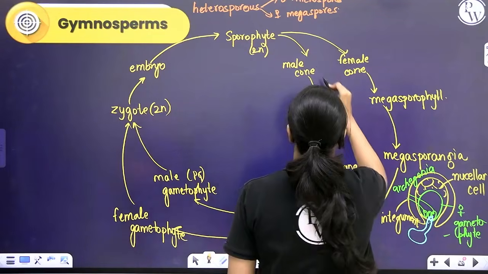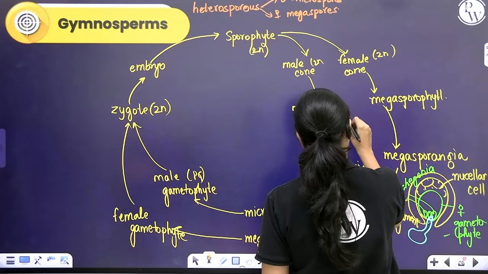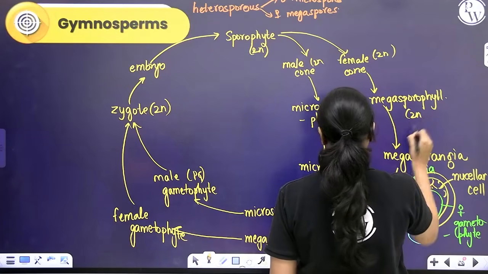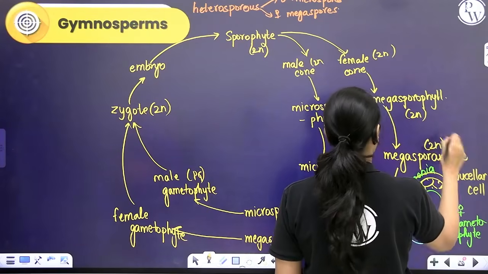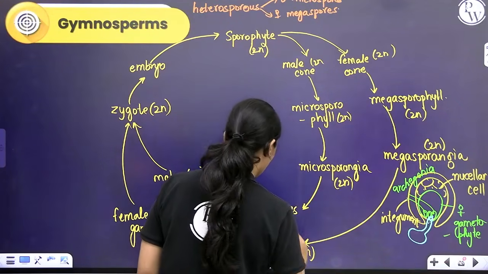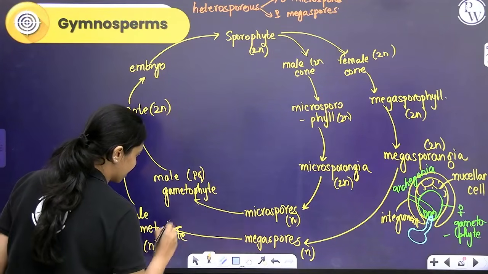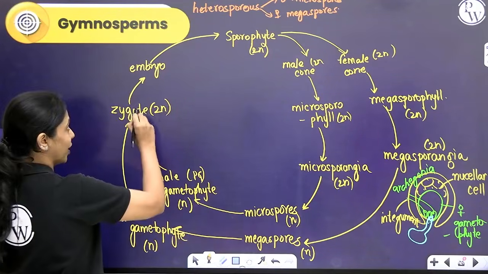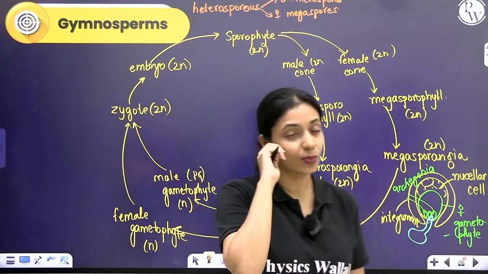Okay. Male cone is diploid, female cone is diploid, microsporophyll is diploid, megasporophyll is diploid, microsporangia is diploid, megasporangia are diploid. But within the megasporangia, meiosis will happen and megaspores will be haploid, microspores will be haploid. They will give rise to gametophytes that are each haploid, then the zygote and embryo will be diploid. This is basically how the life cycle of gymnosperms works.